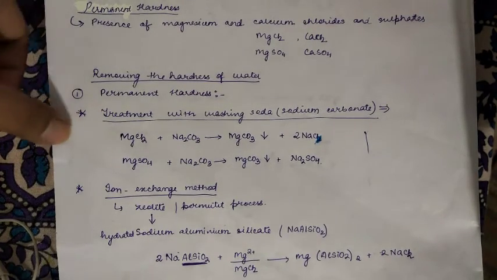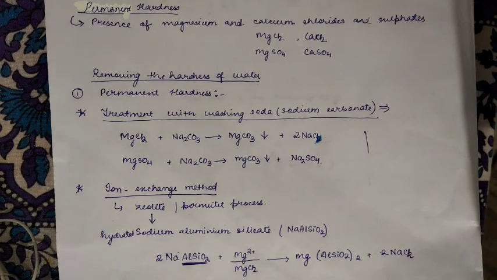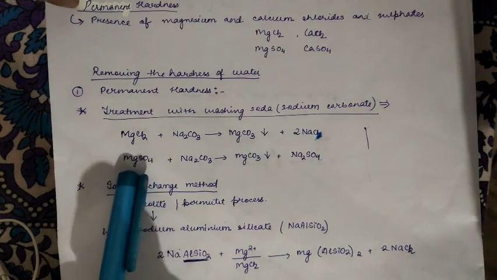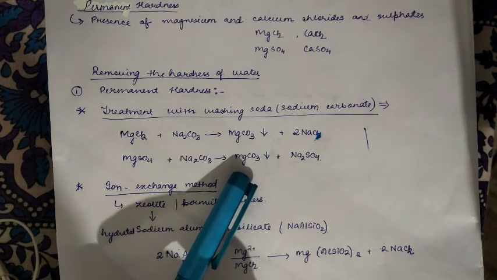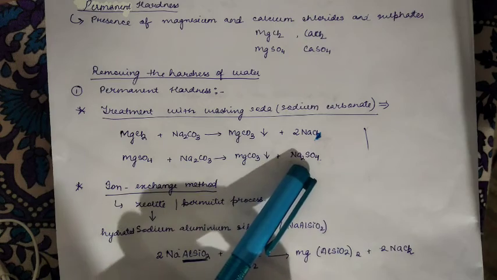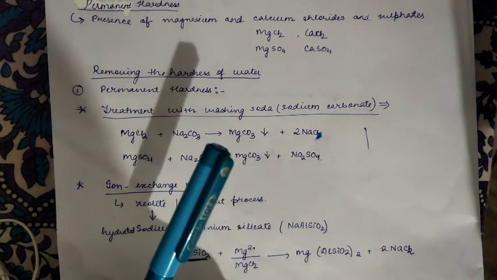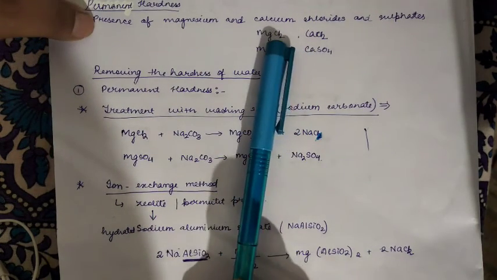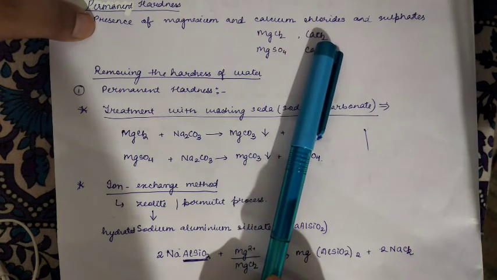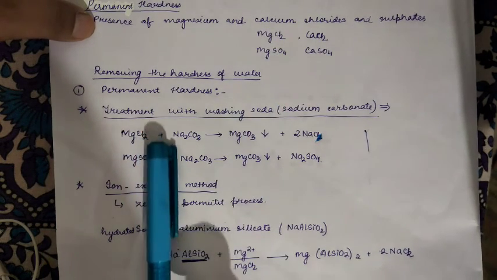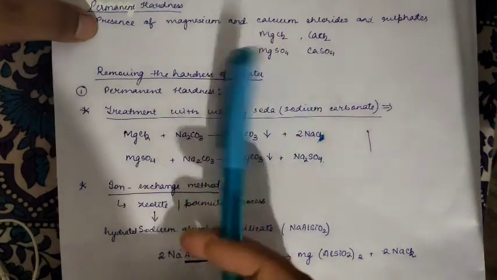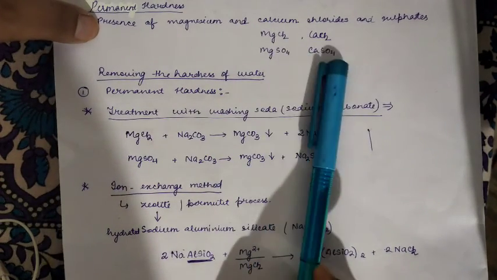Next, you know that magnesium sulfate can also be present in case of permanent hardness of water. So if we take magnesium sulfate, you will get magnesium carbonate, which is again insoluble, plus sodium sulfate. Now we have talked about magnesium chloride, calcium chloride, magnesium sulfate and calcium sulfate. Here I have shown only two reactions, but the reactions are similar for calcium chloride and calcium sulfate.